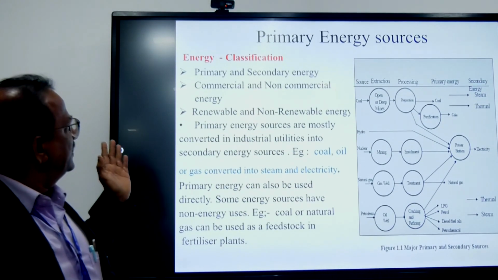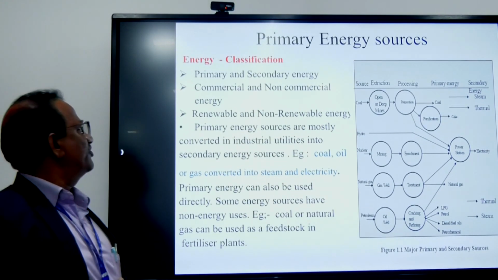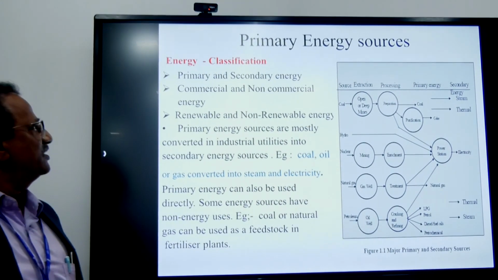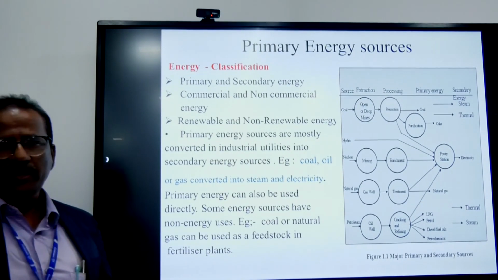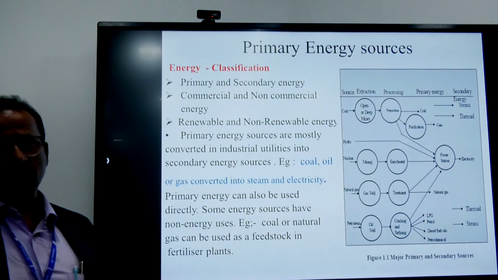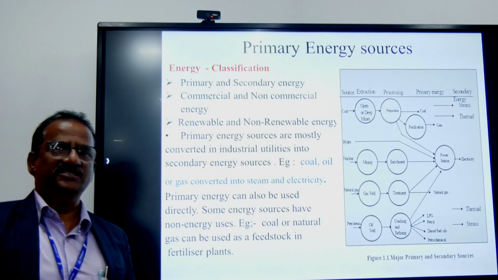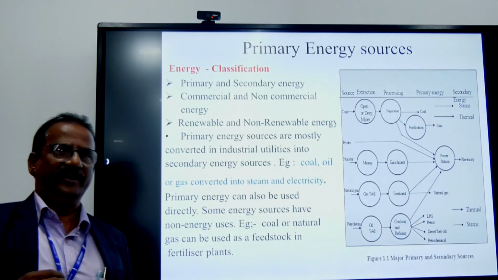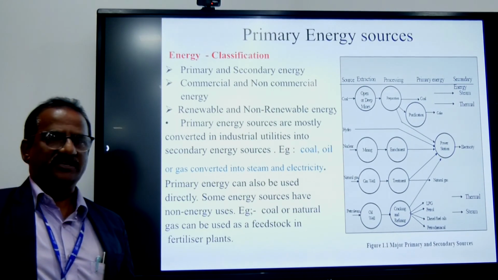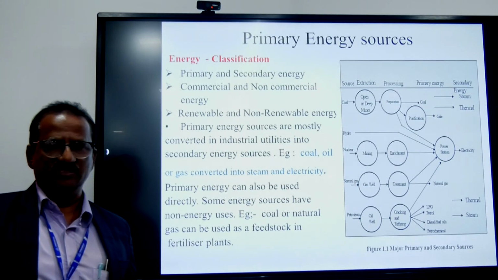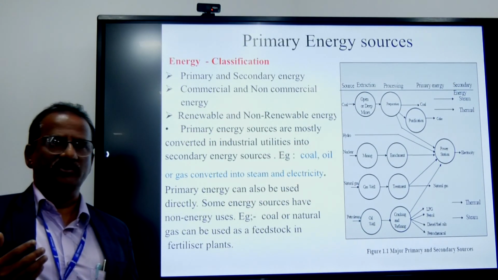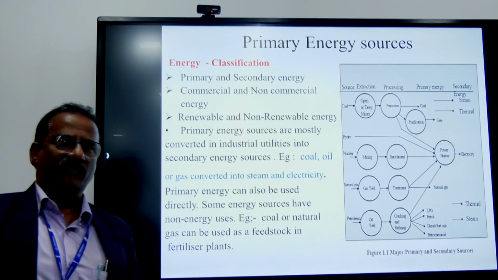Next, the classification of energy comes under primary and secondary energy, commercial and non-commercial energy, renewable and non-renewable energy. First, what are primary energy sources? Primary energy sources are directly available, that is, we can directly use them for industrial uses. For example, coal, oil and natural gas.